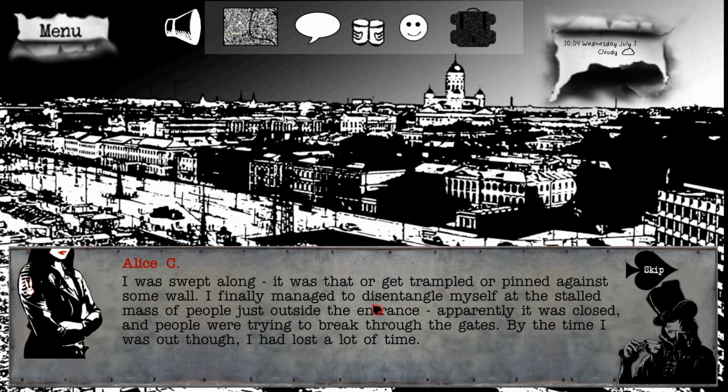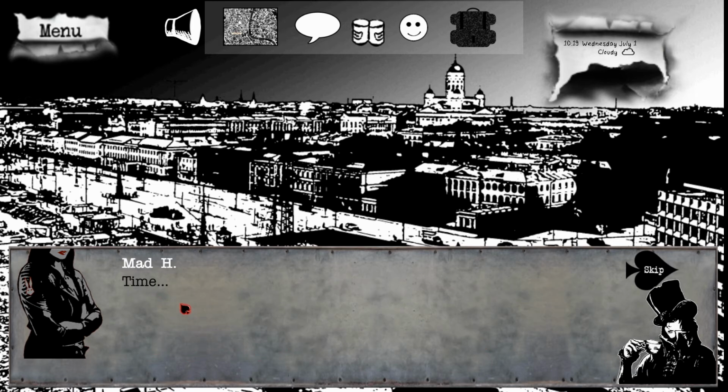I finally managed to disentangle myself at the stalled mass of people just outside the entrance. Apparently it was closed and people were trying to break through the gate. By the time I was out though, I had lost a lot of time.